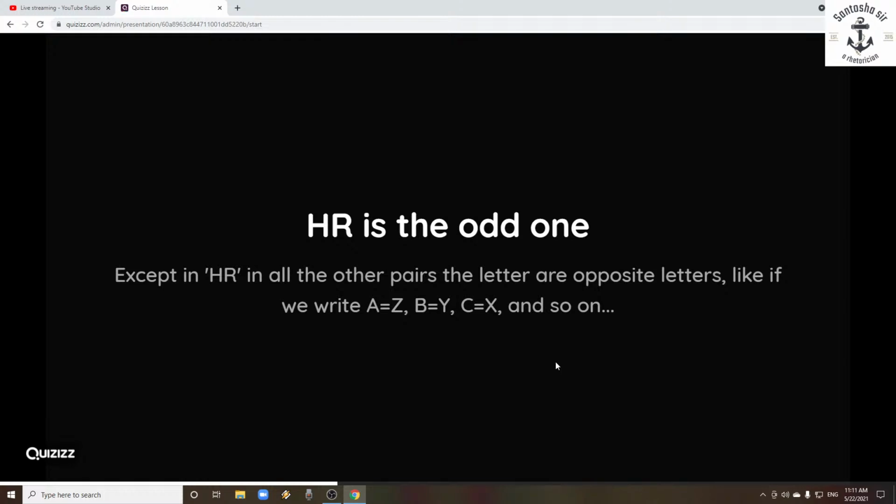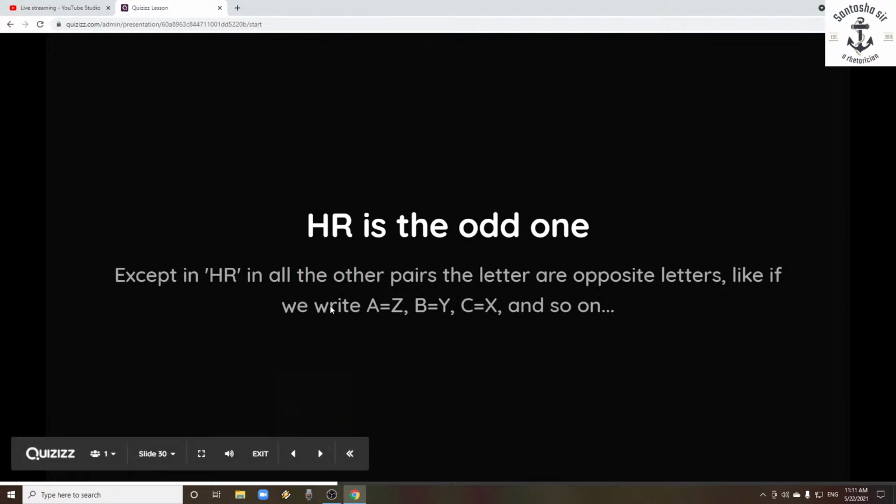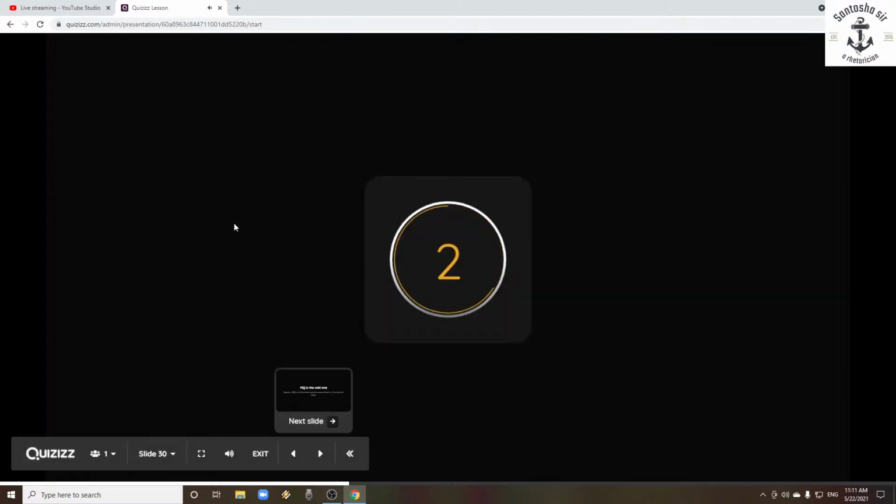If we write in a tabular form, starting from A and from the last, A equals Z, B equals Y, and C equals X, and so on. If you write the opposite letters, then HR is not opposite letters. That is why HR is the odd one. So quickly, let's check the next question.